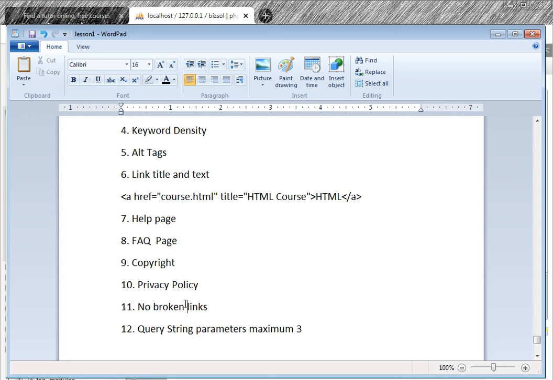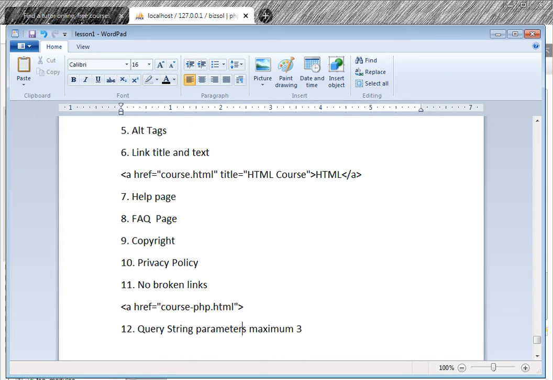What are broken links? If I write a href equal to course php.html, and course php.html is not present in your directory, then this is a broken link. The search engine will penalize you, because this page does not exist and you have written this link.